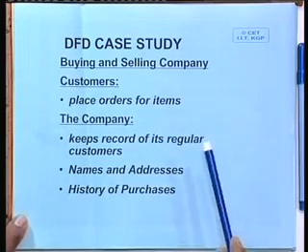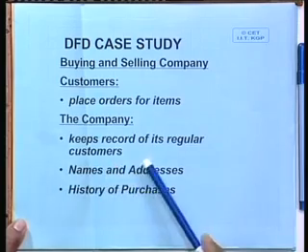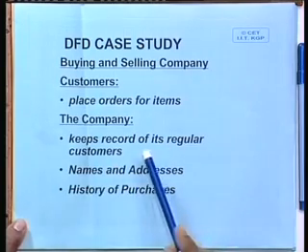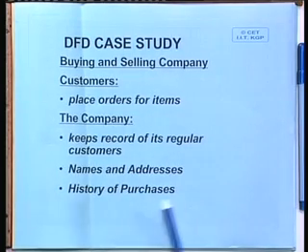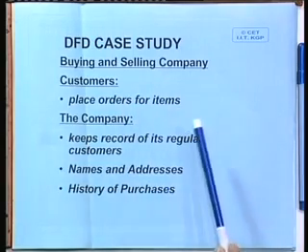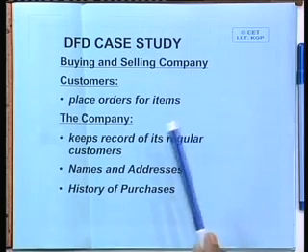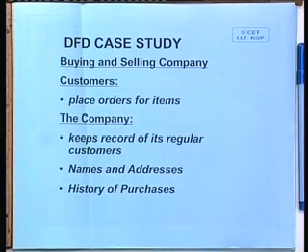So basically what is happening here is the company keeps track of who are the customers who are coming on a regular basis, and what are the various things that the customer has actually purchased. Similarly, it should also keep the record of the items. On one hand, the customer is placing an order for some items. Now the purchase history is actually what he has bought, how much price he has paid, what are the items he has bought, and which brings us to the item master.